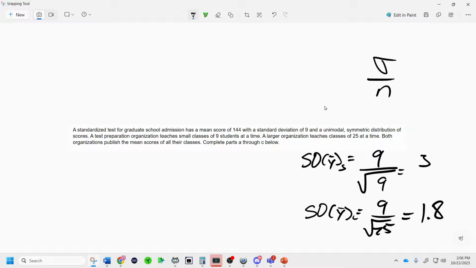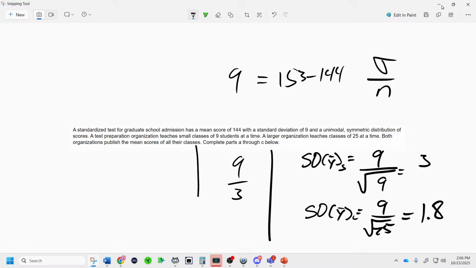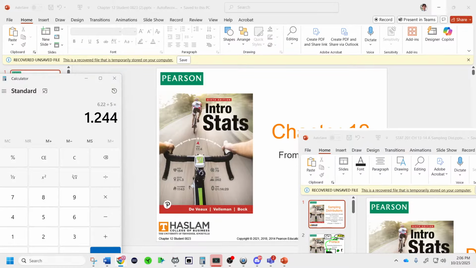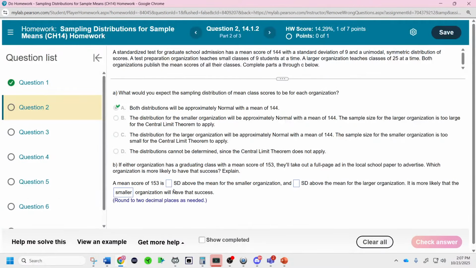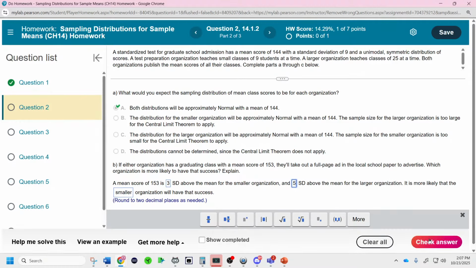And with this right here, we can find the difference. I think it was 154, was it? 153. 153 minus 144 is a difference of 9. And with a difference of 9, 9 divided by 3 is 3 standard deviations up for the small class. 9 divided by 1.8, because we're figuring out how many standard deviations it is away. That one I can't do so well in my head. Is it 5? Yeah, it is 5. Okay. Just check the math. It's 5. Nice math. And so that's got it. It's more likely for the smaller class. 3 and 5. Should do it.